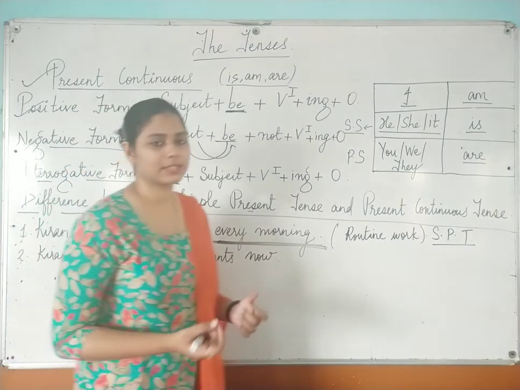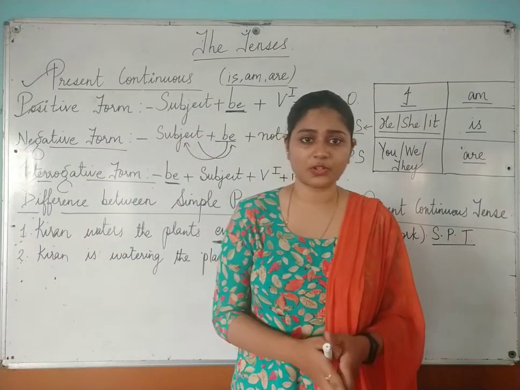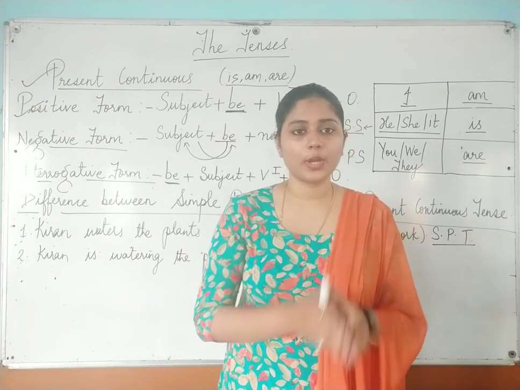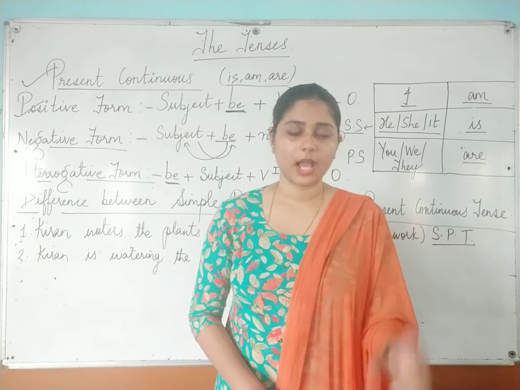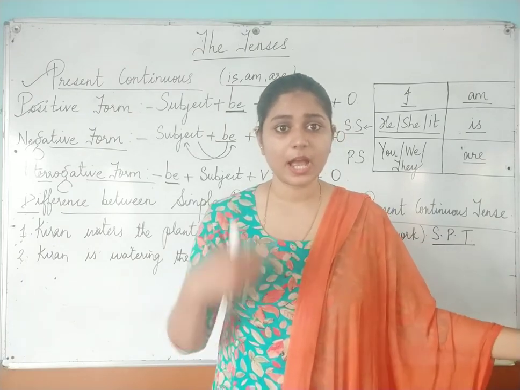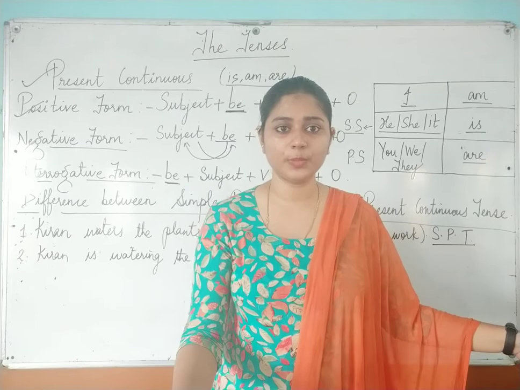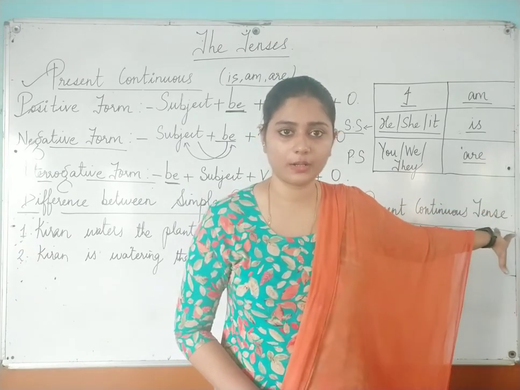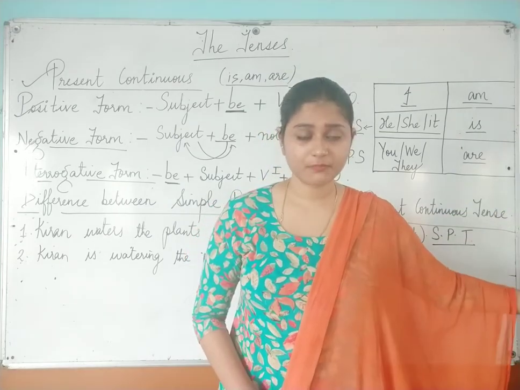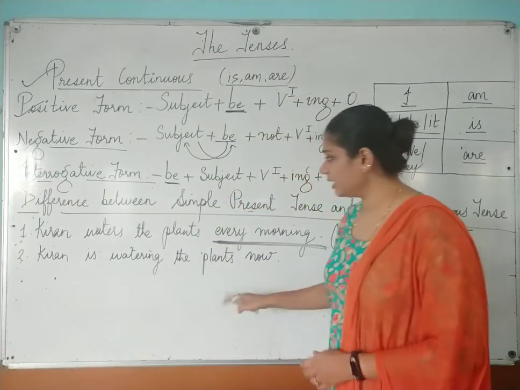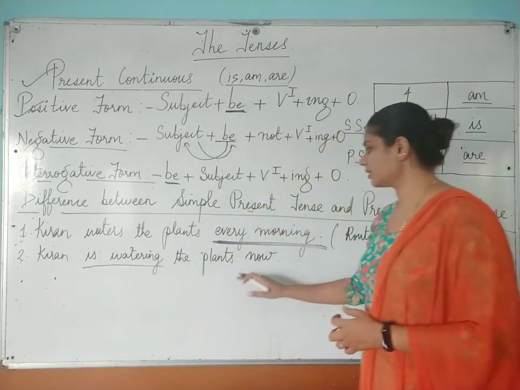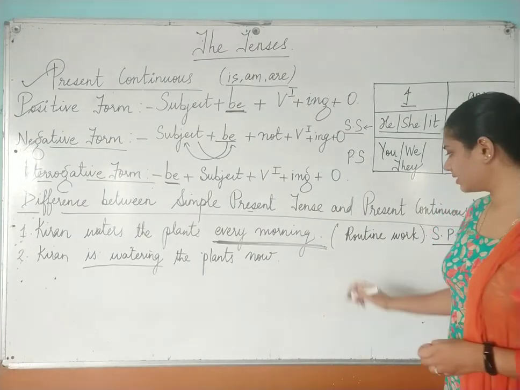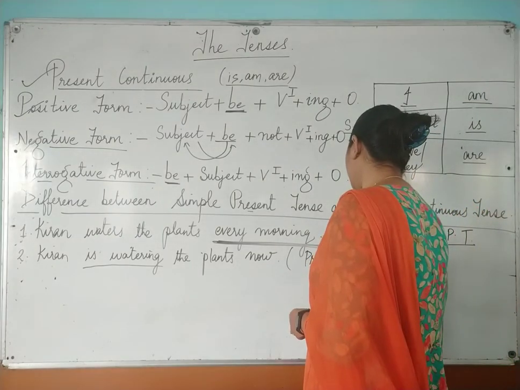If I said this statement that Kiran is watering the plants now, that means that the action is happening when I said this particular sentence. Action happening at the time of speaking. I said this statement to you people, but over there, somewhere in the garden, the action was going on. The action was happening. Right? So over here, is watering the plants now is your what? Your present continuous tense. Okay, this is your present continuous tense.